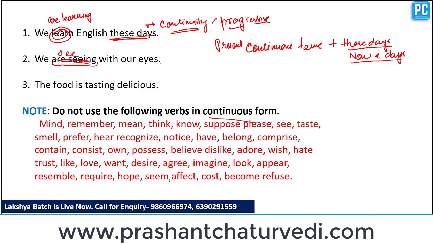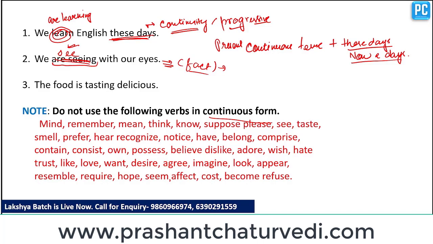First of all, this sentence comes under fact. It is a fact that we see with our eyes, है ना? So facts are always used in present indefinite tense. So the second logic is that this is a fact, and the first logic is that these verbs cannot be used in continuous form. Clear?